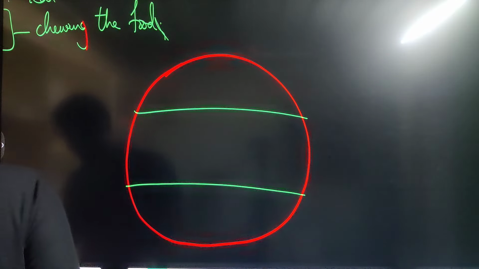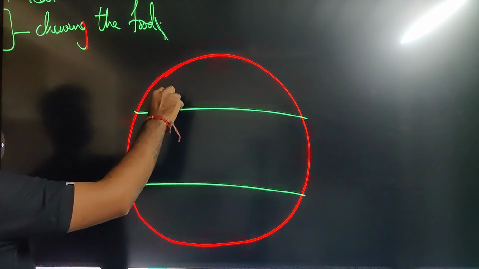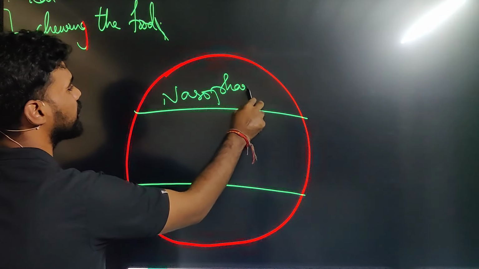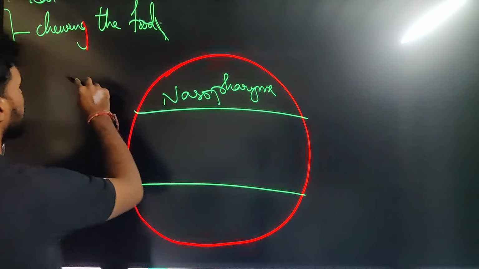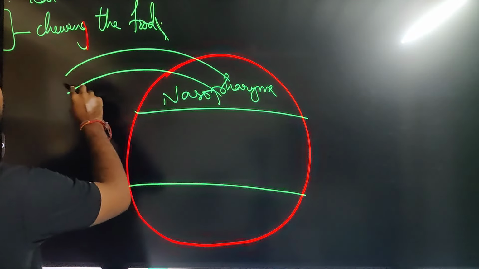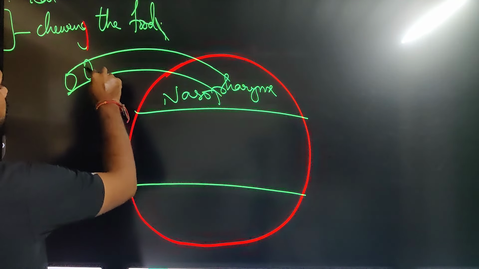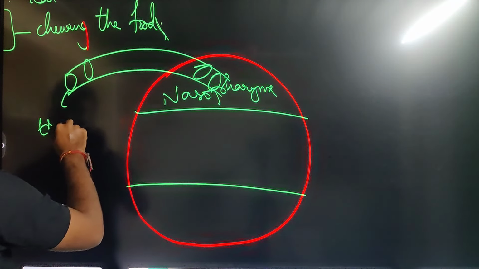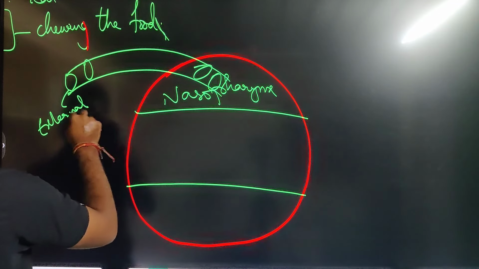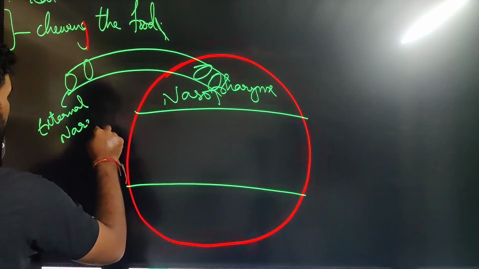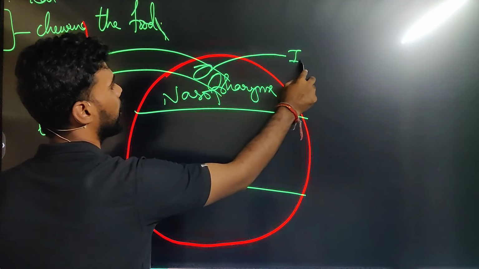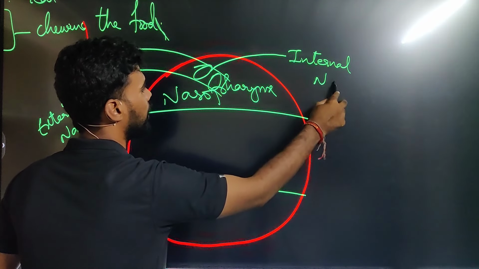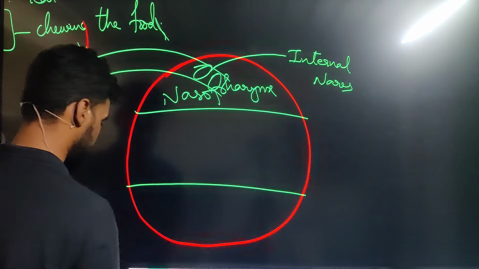So the upper one, let's consider here we have our nasopharynx, where there is an entry of external layers, and these are internal layers.